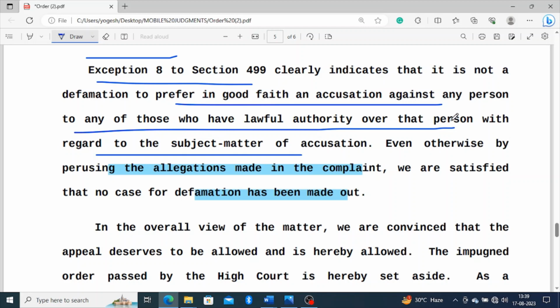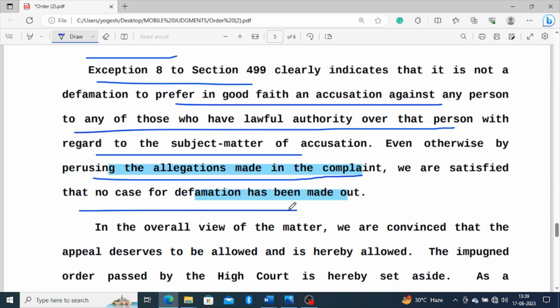So now the court has said, even after perusing the allegations made in the complaint, we are satisfied that no case of defamation has been made out. It means not only Exception 8 of Section 499, even the allegations and averments made in the complaint, the court has said, won't make out the case of defamation under Section 499 of the Indian Penal Code.